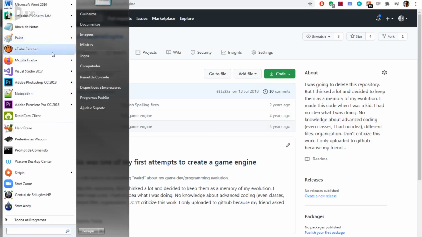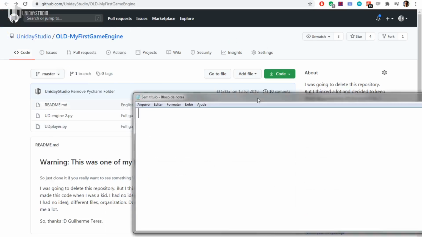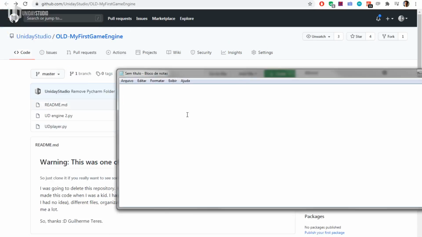That may be obvious today. I mean, let me open Notepad. Today you can create an engine.py file, or you can create a new folder called engine, and inside this folder you can create an init.py and put a bunch of stuff there.